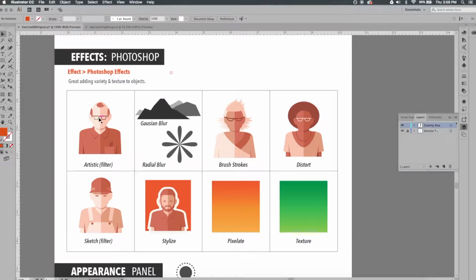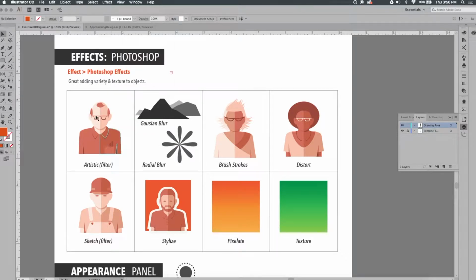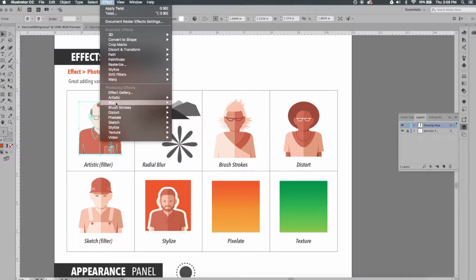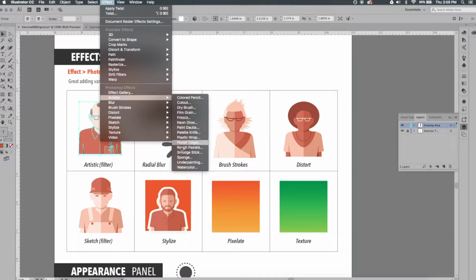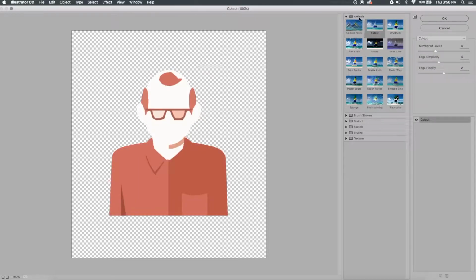So to find these effects in the effect menu, you can see we went through most of the Illustrator effects, but then right below that, Illustrator has incorporated a lot of effects that you would find in Photoshop. Alright, so I'm going to start by clicking on this first one, the artistic. And let's go ahead and just explore some of the main categories of Photoshop effects. So we can see artistic actually has a lot of different effects associated with that one. I'll just go ahead and choose the first one because that's going to bring up kind of this preview window. And in this preview window, we can go through all the different parts of the artistic effects.